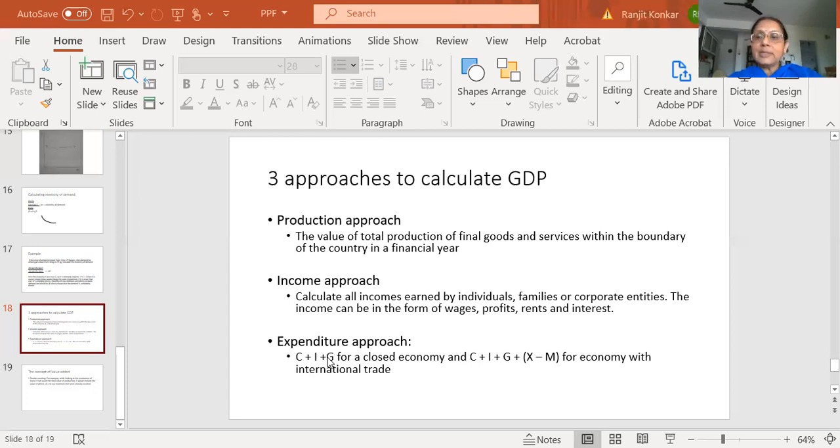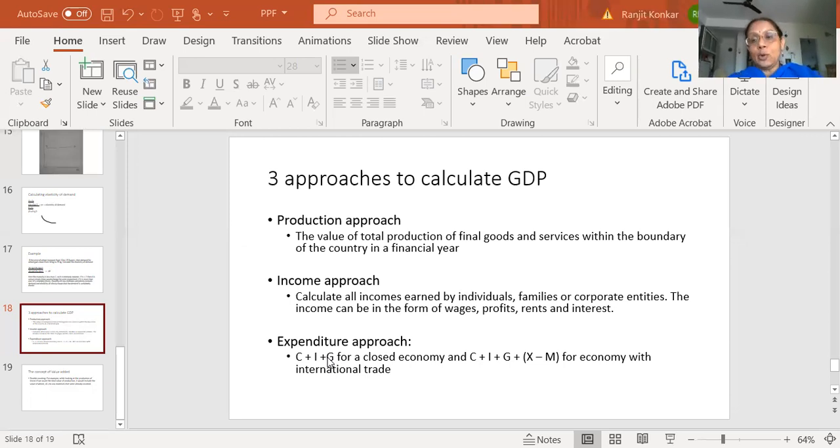So you have the corporate sector, individuals and families, and the government, and all of these together either consume or invest, or there is government expenditure. For private individuals and companies, it is consumption and investment. For government, it is government expenditure and government income. Okay, so C plus I plus G, and it's a closed economy.